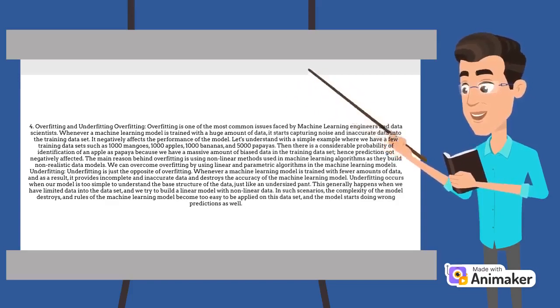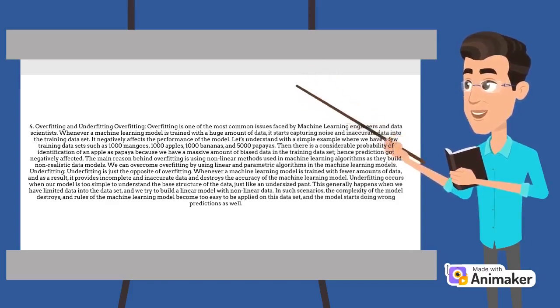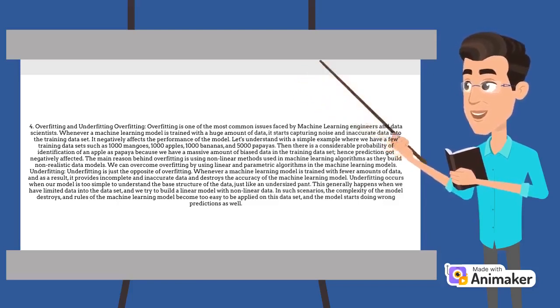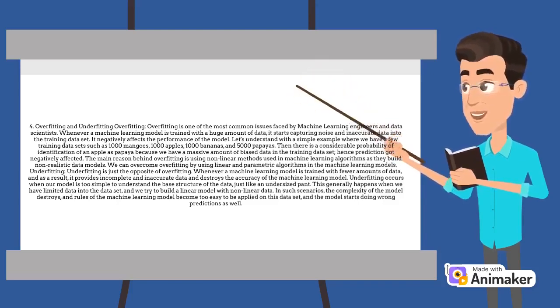Underfitting. Underfitting is just the opposite of overfitting. Whenever a machine learning model is trained with fewer amounts of data, it provides incomplete and inaccurate data and destroys the accuracy of the machine learning model. Underfitting occurs when our model is too simple to understand the base structure of the data, just like an undersized pant. This generally happens when we have limited data in the dataset, and we try to build a linear model with nonlinear data. In such scenarios, the complexity of the model is destroyed, and rules of the machine learning model become too easy to be applied on this dataset, and the model starts making wrong predictions as well.